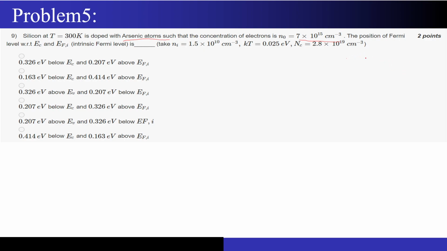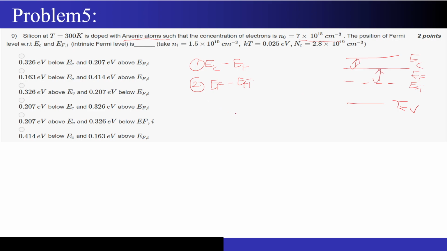So just to make things simple, I will draw the diagram very quickly again. So you have an EFi over here, right? Since it's an N-type doped semiconductor, my Fermi level will be somewhere here. This is my EF. They are asking for the position of Fermi level with respect to EC and EFi. So they want two terms: EC minus EF first, and the second term is EF minus EFi. These are the two terms that we want to find, right?